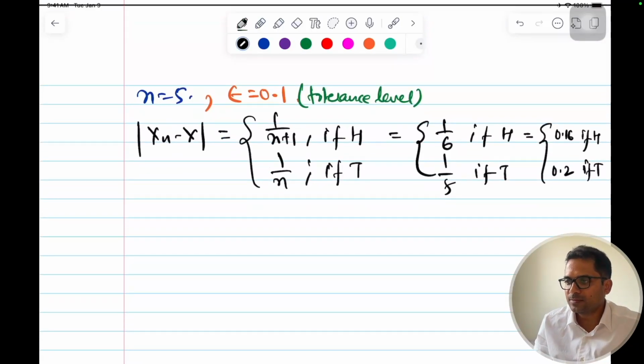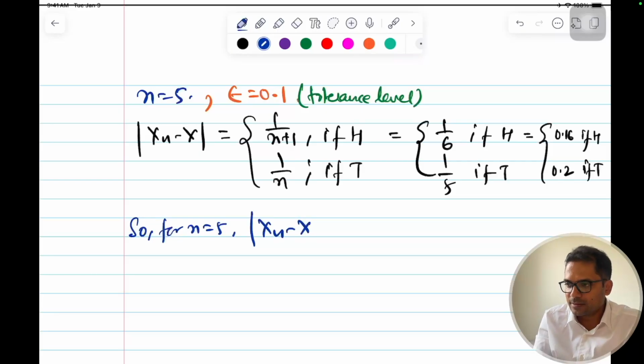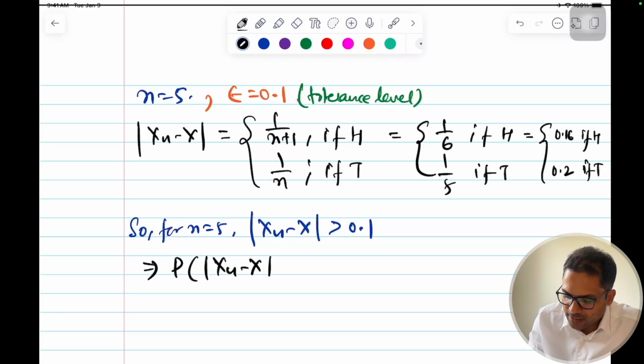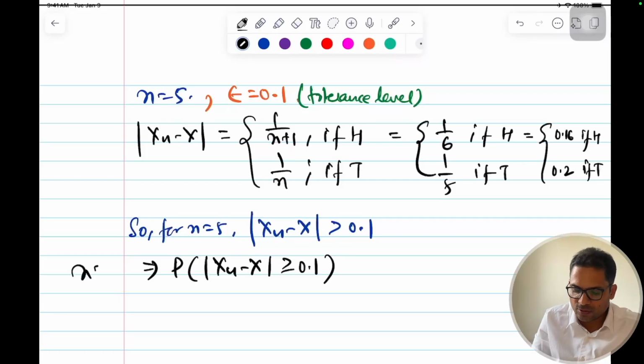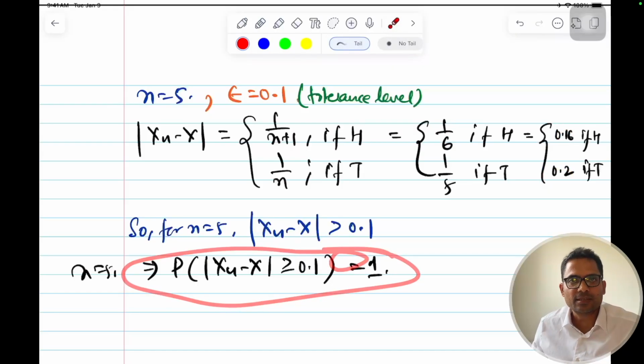For n equal to 5, mod of xn minus x is greater than 0.1. This implies the probability of mod of xn minus x greater than or equal to 0.1 for n equal to 5 is equal to 1. Yes, both the cases are greater, so this is equal to 1. So this condition is not satisfied yet.